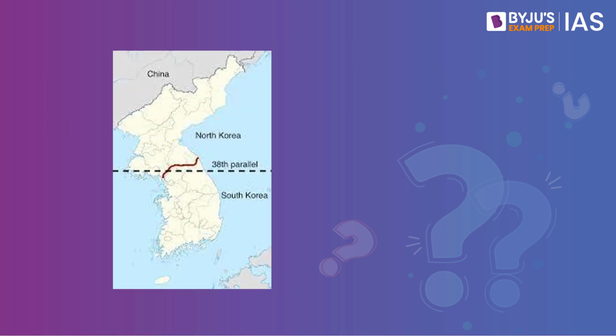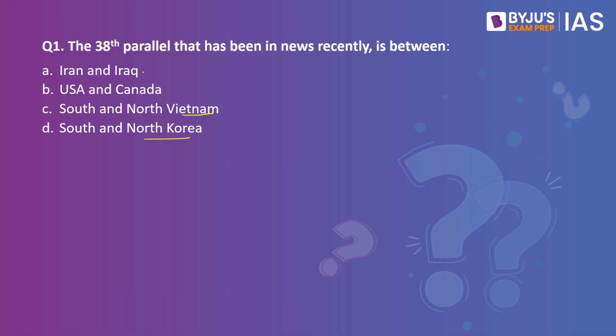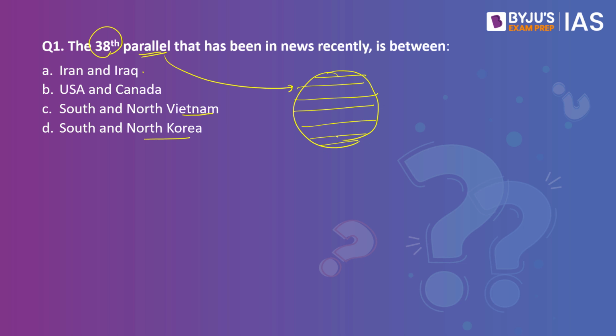Very recently, there were incursions from both the North Korean side and the South Korean side between each other. And you can see over here, there is a line that is mentioned as 38th parallel. So now what is the relevance of this 38th parallel? The word parallel means you have on the earth several latitudes which we call as parallels. And here they are asking the 38th parallel.